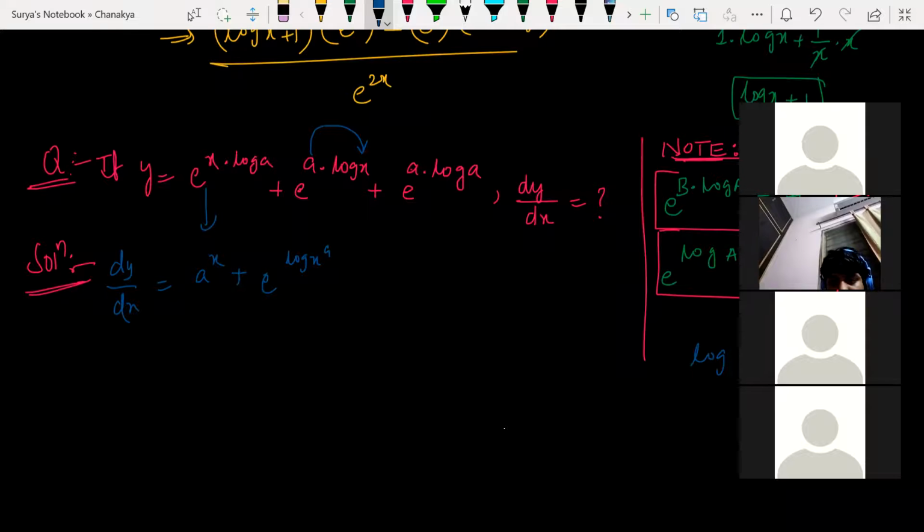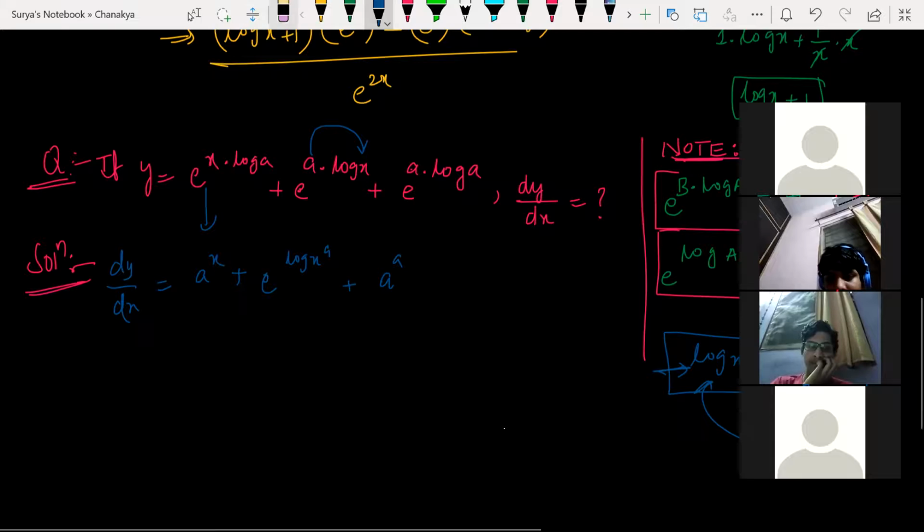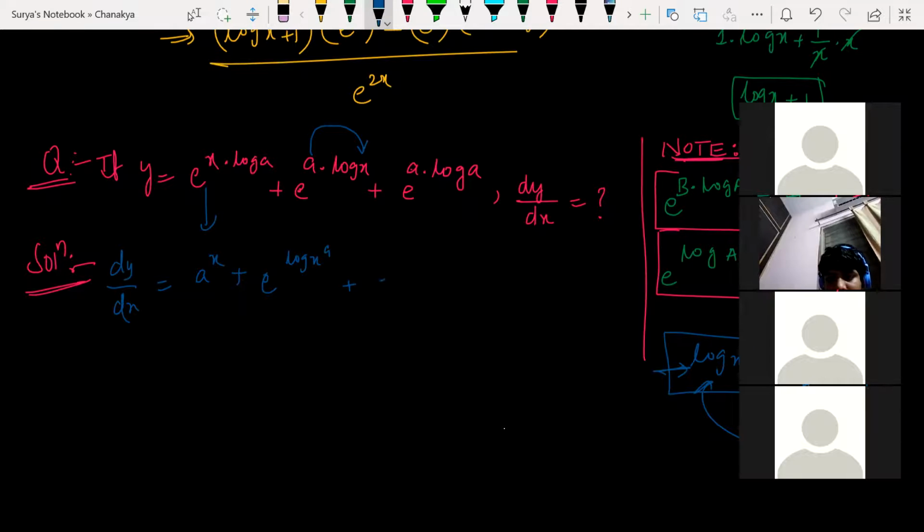Why? Because I know the formula: log x to the power of n gives me n log x. How many of you know this formula? So I have n log x here, which can be written as log x to the power of n. Then the last term, e to the power of a log a, we can simply write as a log a, as it is. Clear? So now differentiate it.